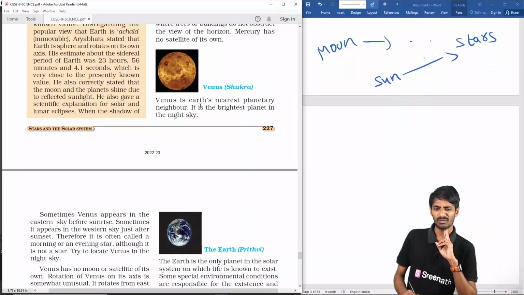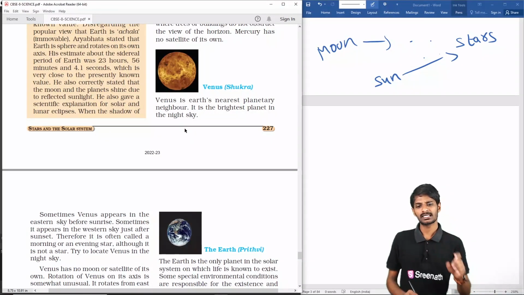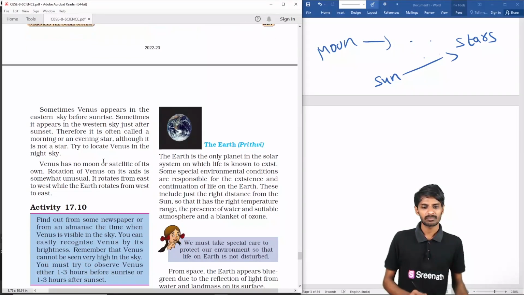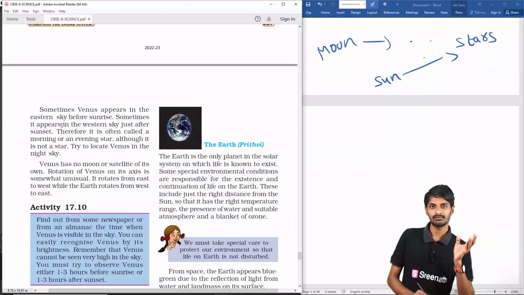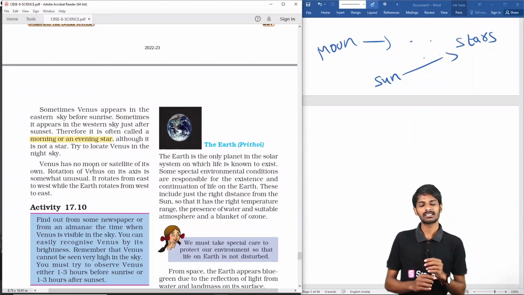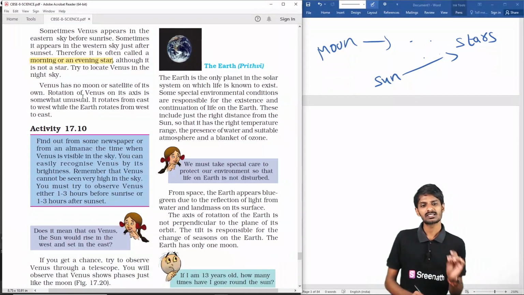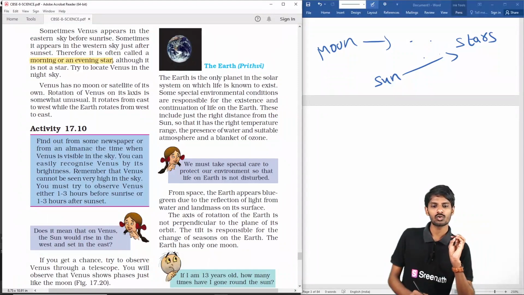Venus, it is the second planet, and it is the brightest planet in the night sky. Sometimes Venus appears in the eastern sky before the sunrise, and sometimes appears in the western sky just after sunset. So it is also called the morning or evening star, friends. It is not actually a star, but it appears in the night sky. Venus also has no moon or satellite.